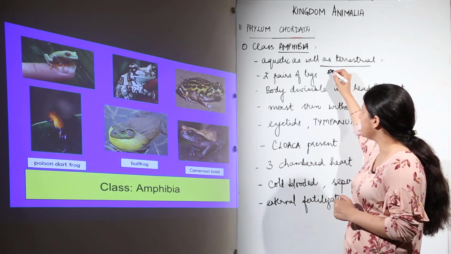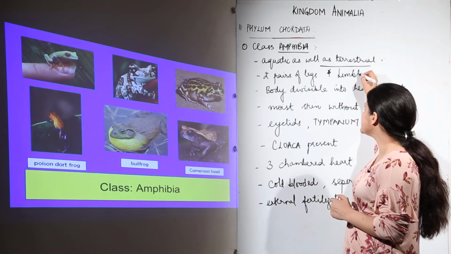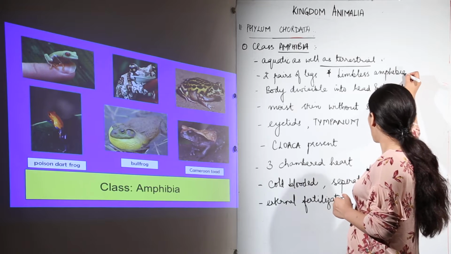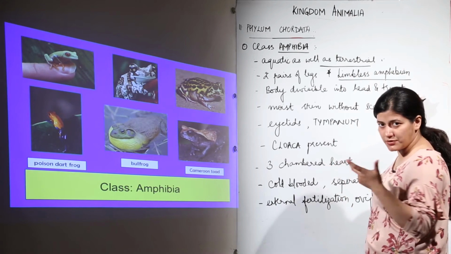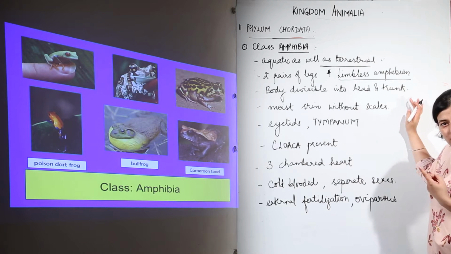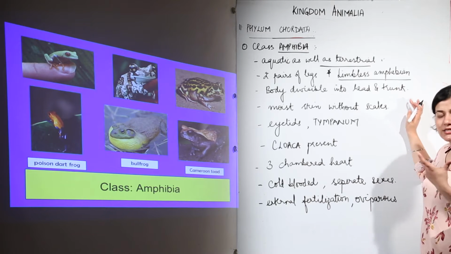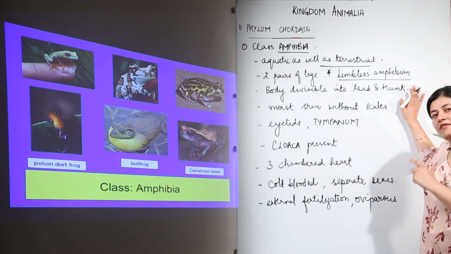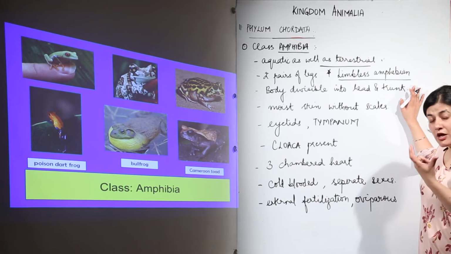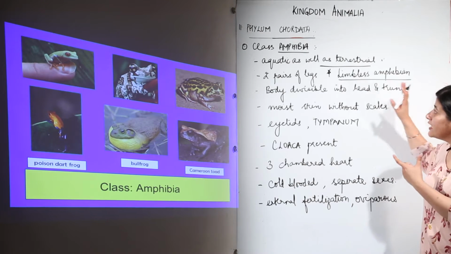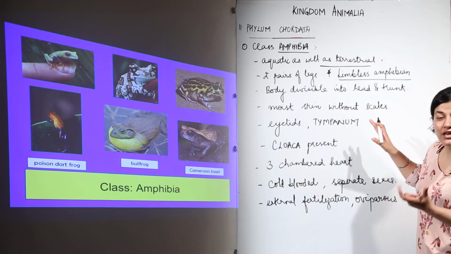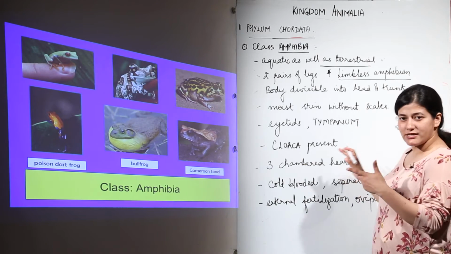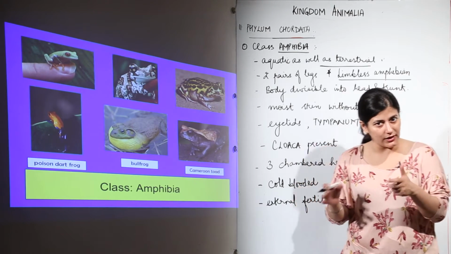Now, over here we have a limbless amphibian, and please mind it that whenever we are studying this plant kingdom or animal kingdom or any of the kingdoms that we have studied, whichever organism stands out of the characteristic. What does that mean? That supposedly we are talking about the amphibians. I have mentioned this limbless amphibian, so we have to learn it basically. We have to remember it in specificity, because that is one characteristic feature that is different. That is one organism that is different, that is special case as we can say, and wherever we see such special cases, make sure you give extra attention to that in terms of learning.